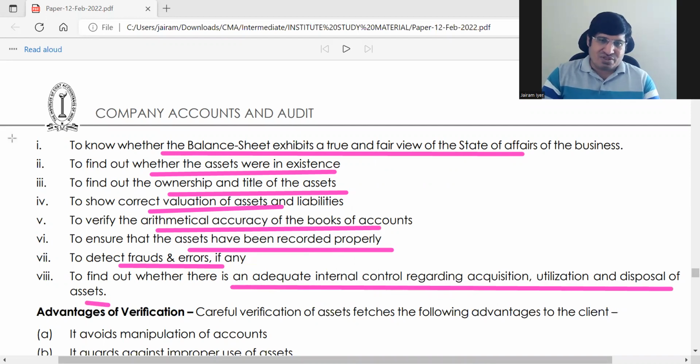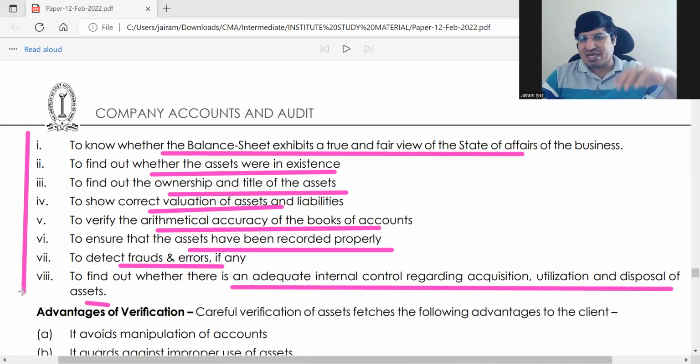ठीक है, तो क्यों इसको बस मैंने फास्ट पढ़ दिया, क्योंकि ये वही चीज है जो हम पहले देखते आ रहे हैं. ओके, objective of verification also you will have to write the same thing basically. ठीक है, तो वही चीज है इसमें. And then advantages of verification. ठीक है, again okay, first इसमें दो चीज देखेंगे. First, advantages to the client.